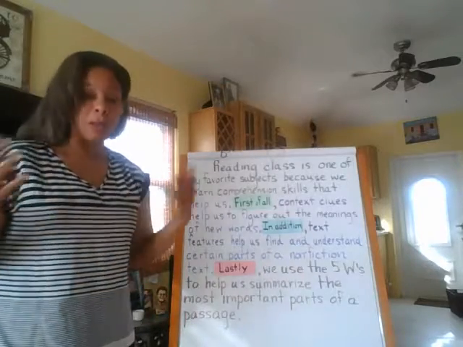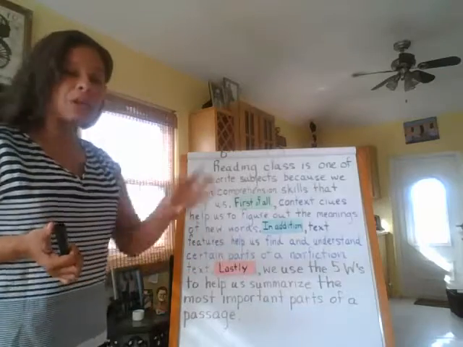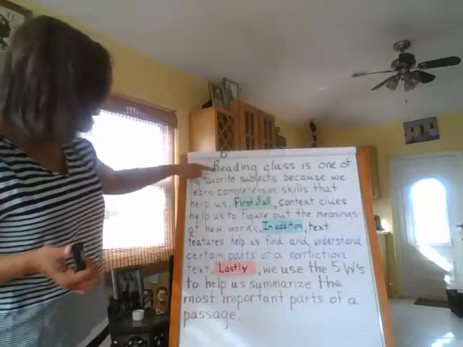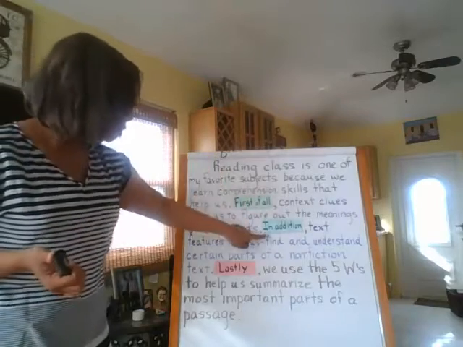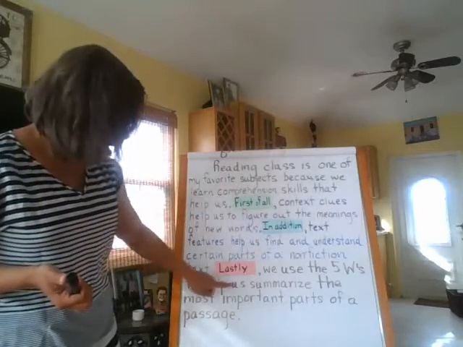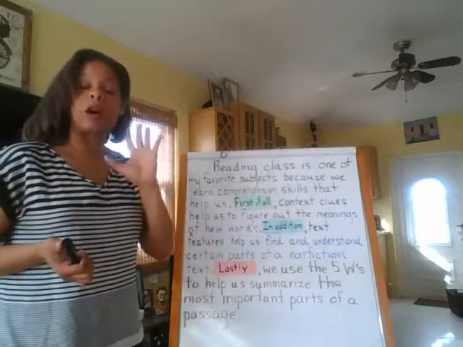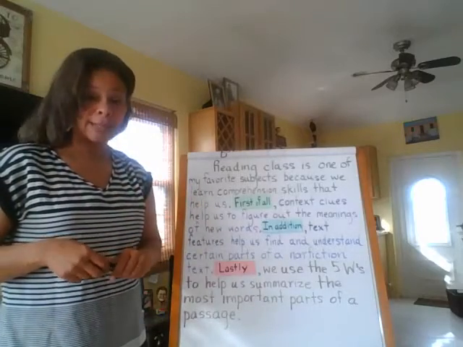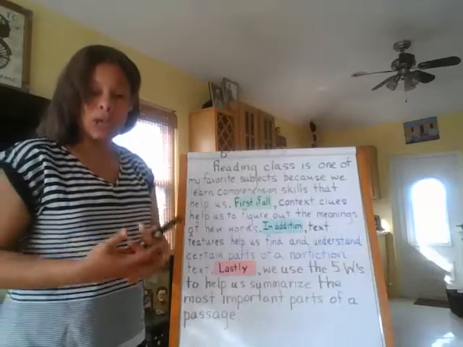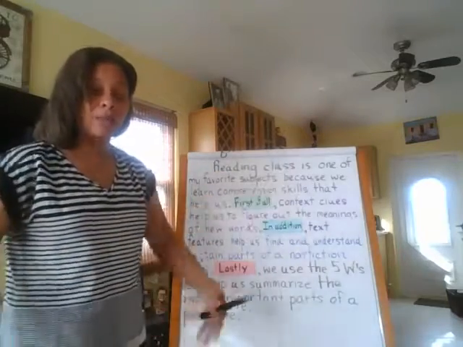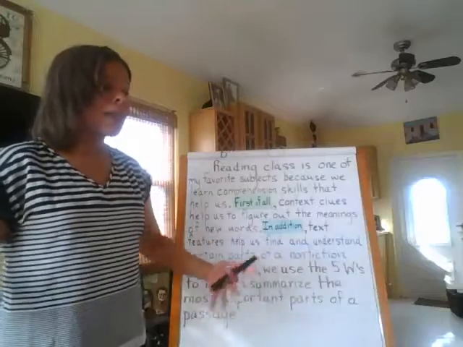Okay, so are we done? Nope, not yet, because we only have 4 sentences. We have our topic sentence in purple, supporting detail number 1 in blue, supporting detail number 2 in brown, supporting detail number 3. So we need our last sentence, our closing sentence. So this is where we say the topic sentence in a different way because we're summarizing, we're closing everything up. So this is what I came up with.